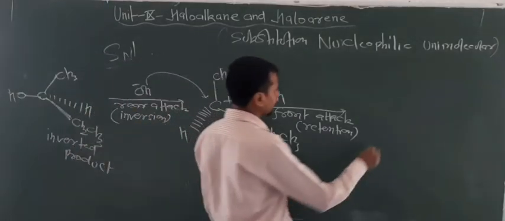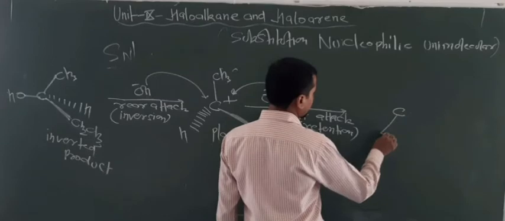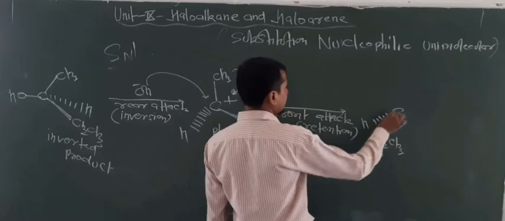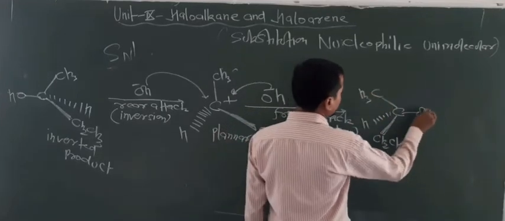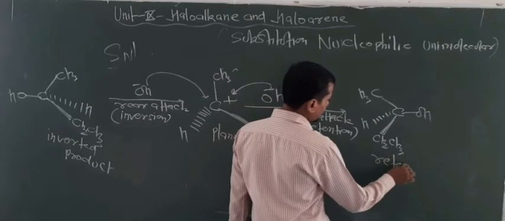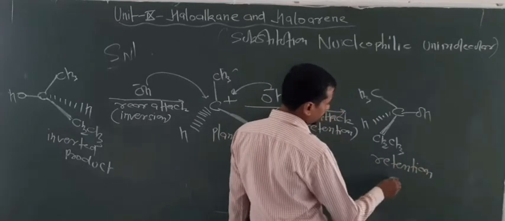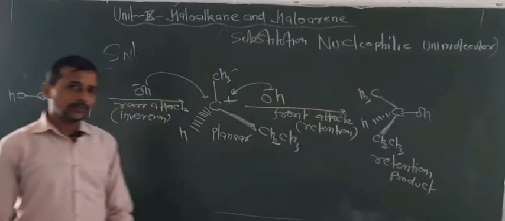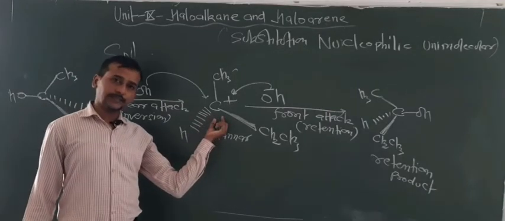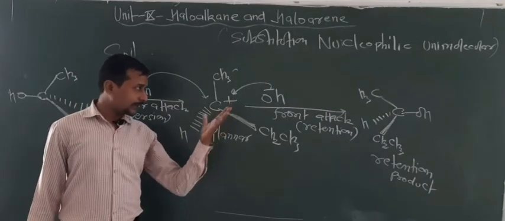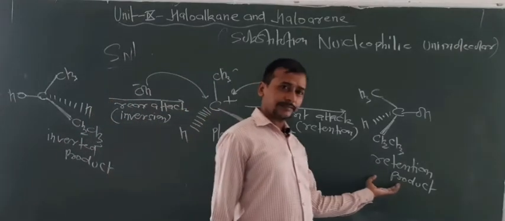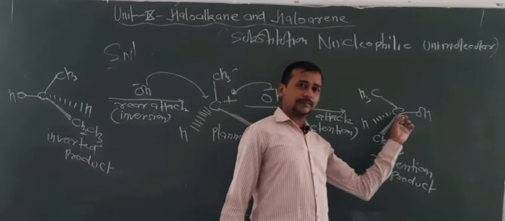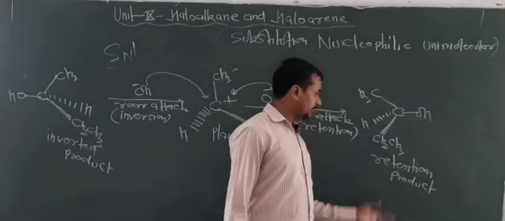But now here what happens? Same conditions arise. CH2, CH3, H is here and CH3 and OH is this side. So this is known as retention product. So now students, look and focus here. In case of an optically active compound in an SN1 reaction, two types of product may be generated. One is the retention product. Why is it called the retention product? Because from the side from which Br is removed, OH attacks from that side. So this is known as retention.